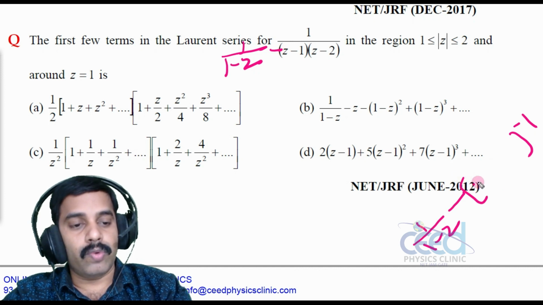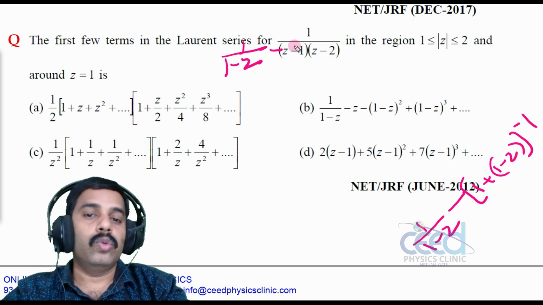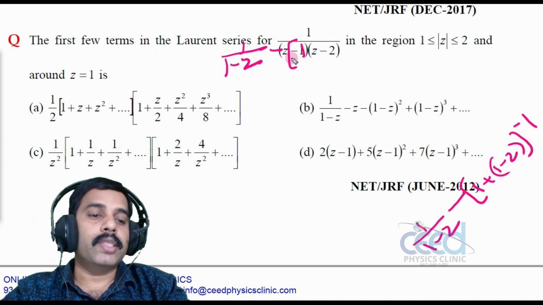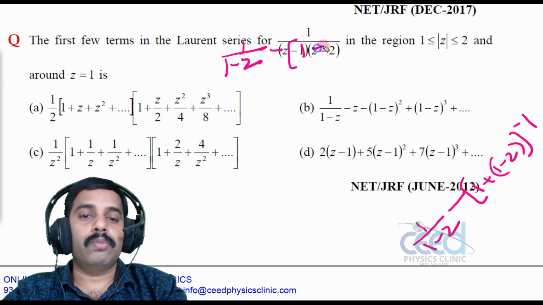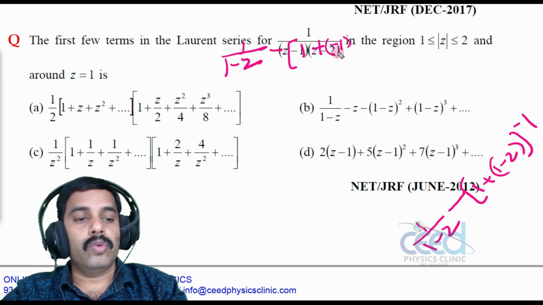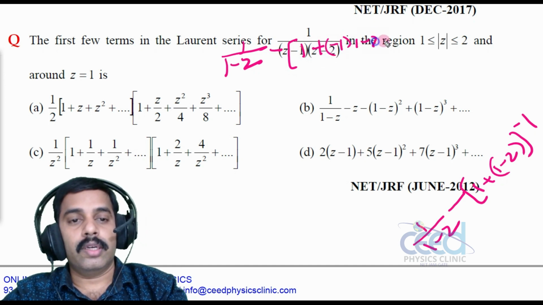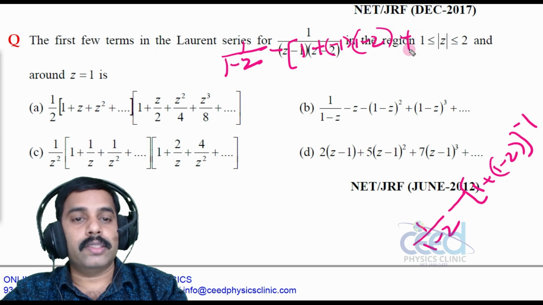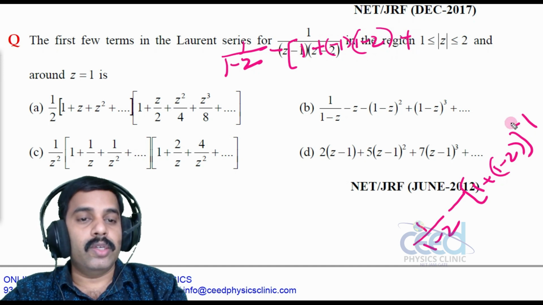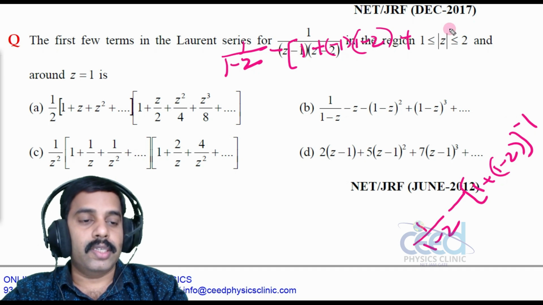So (1 plus (1 minus z)) is equal to 1 plus nx, that is minus 1 into (1 minus z), plus the next term is minus 1 into minus 2 into 2 factorial, that is again (1 minus z) whole square, right?